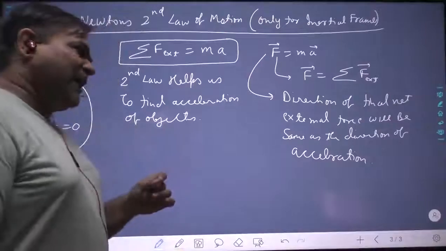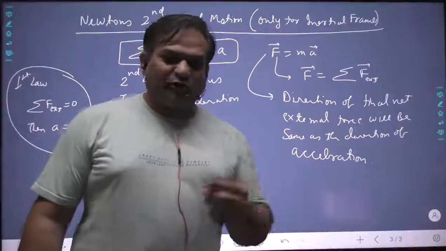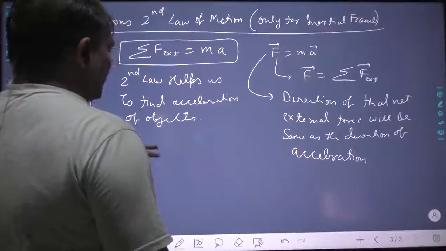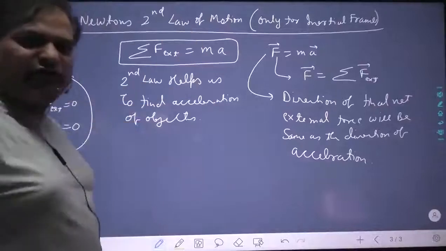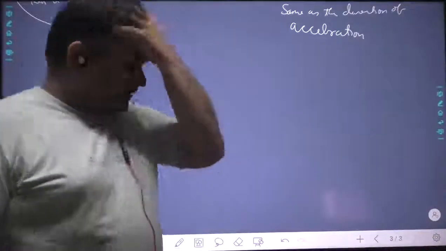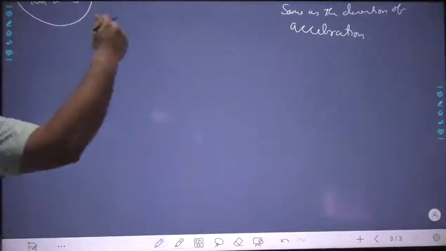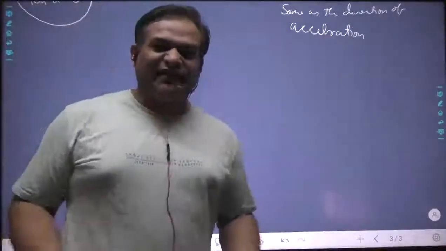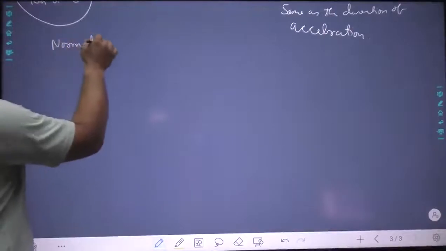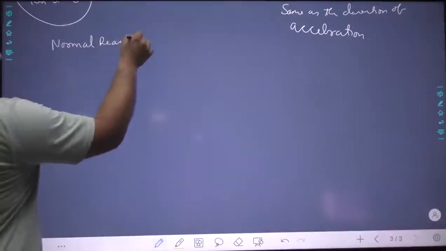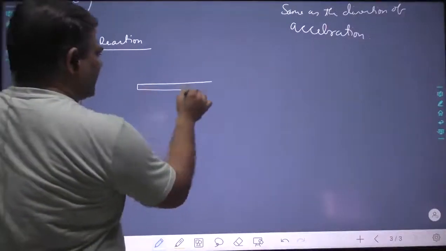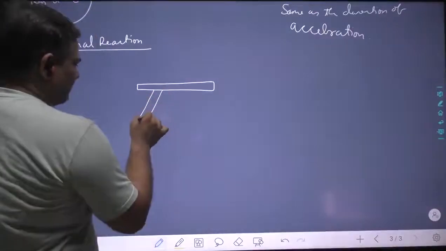Now, we will apply Newton's second law to simple situations. Okay, I need to move it up. First you copy this down. Now, let us apply some simple things. There are 2-3 very easy things which you must understand. First is the normal reaction. Let us see. This is a table. My drawing has been really beautiful from my childhood days.